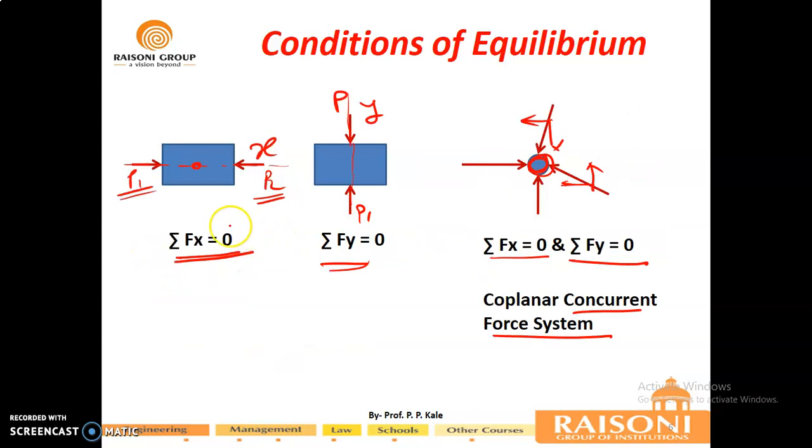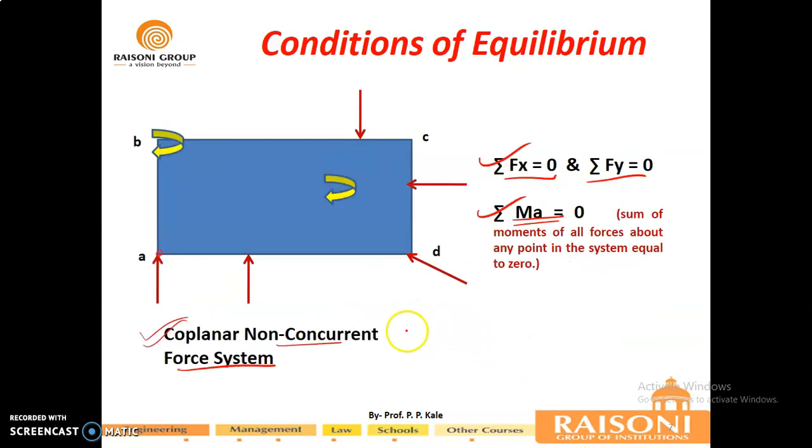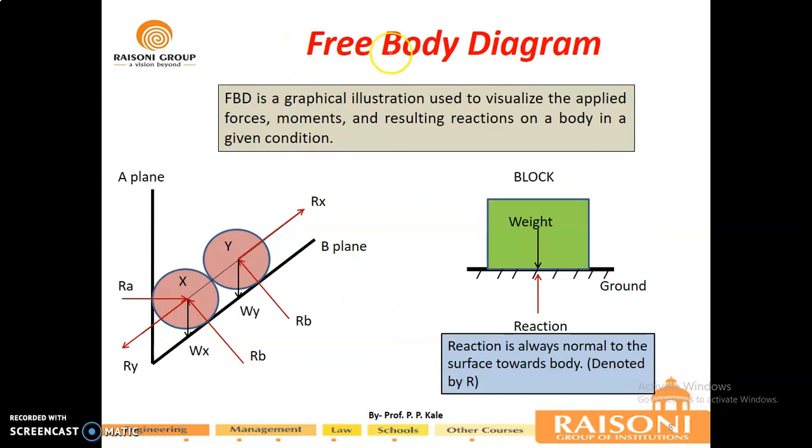Whenever you have uniaxial loading in the x or y direction, you will get only one equation of equilibrium. Whenever you are dealing with a coplanar concurrent force system, you will use two conditions of equilibrium, and whenever there is a general type of loading, that is a coplanar non-concurrent force system, you will be using three conditions of equilibrium.